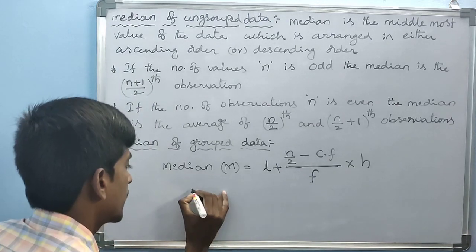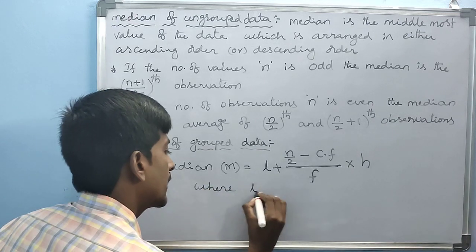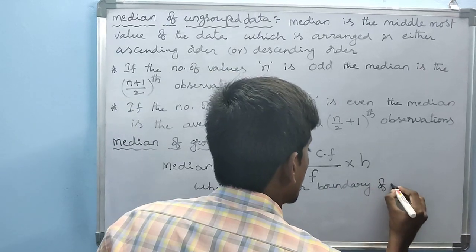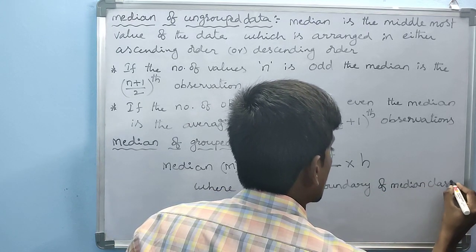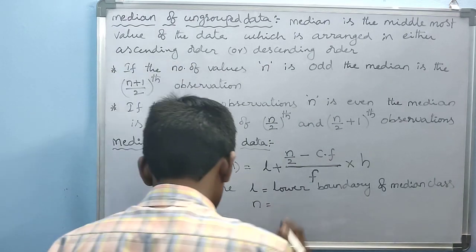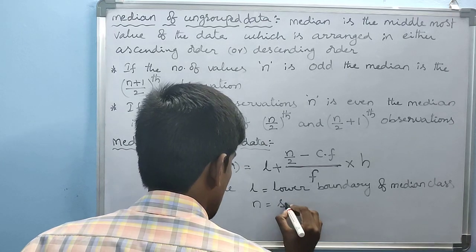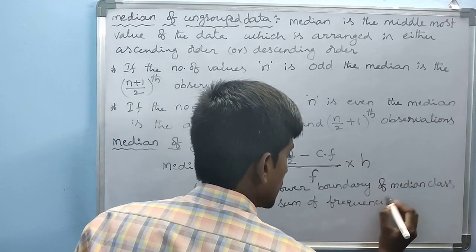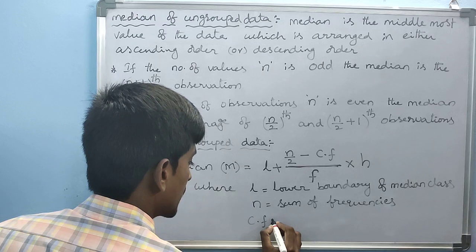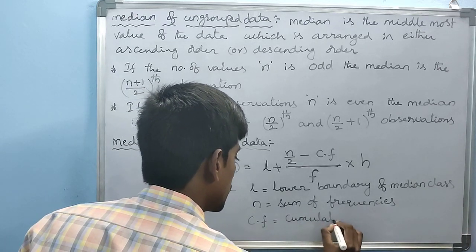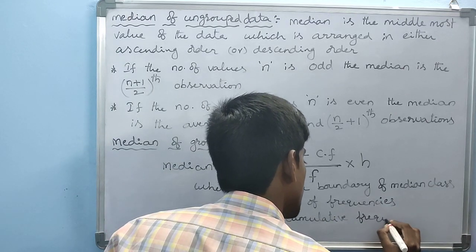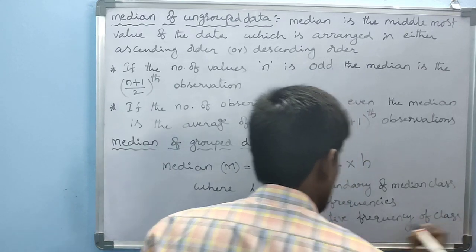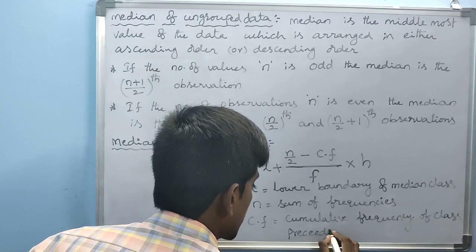Where L equals lower boundary of median class, n equals sum of frequencies, CF equals cumulative frequency of the class preceding the median class.